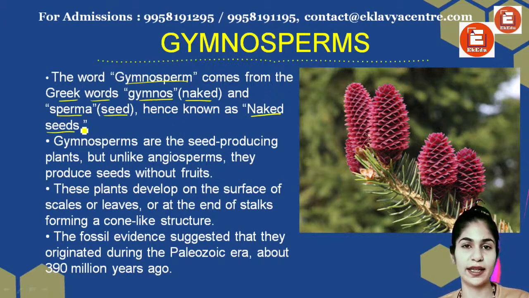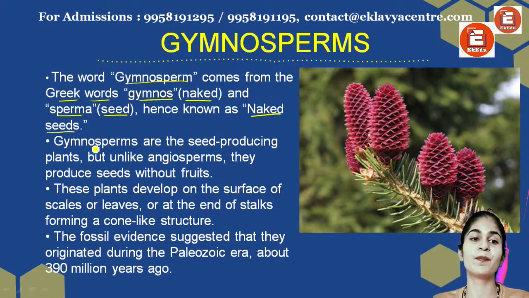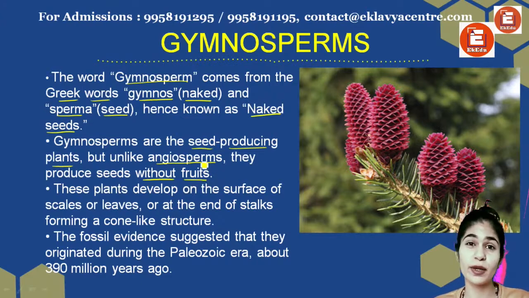Here, it's not like that. The seeds are not present inside a fruit, they're present out in the air. Gymnosperms are seed producing plants, but unlike angiosperms, they produce seeds without fruits. So there is no fruit here, they're just seeds. These seeds develop on the surface of the scales and leaves, at the end of the stalk, forming a cone-like structure.